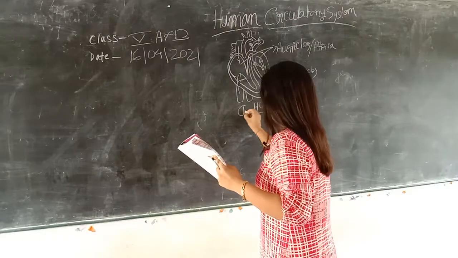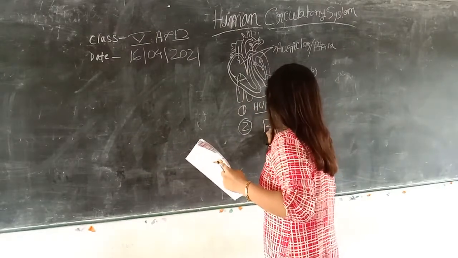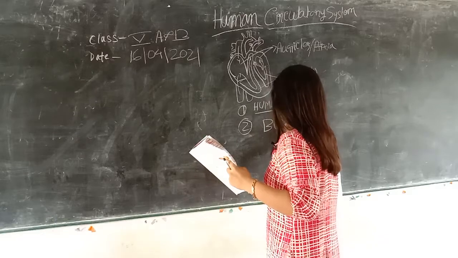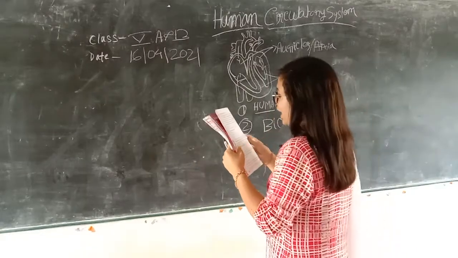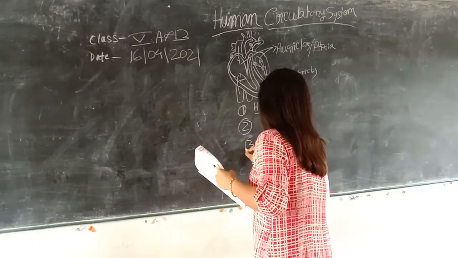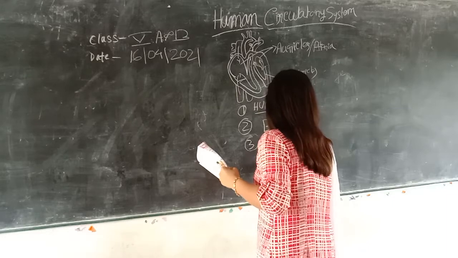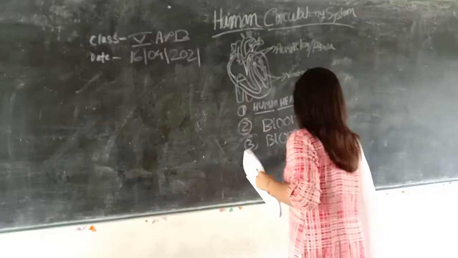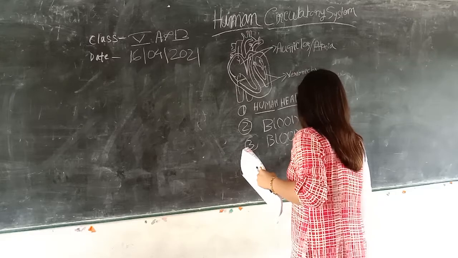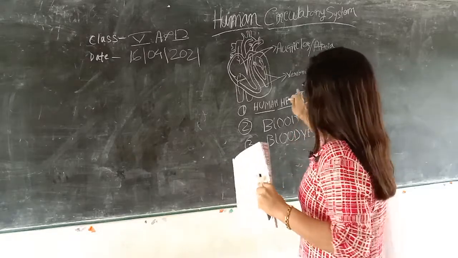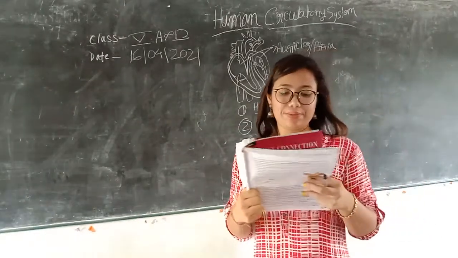This is number 1. Number 2 is blood, and number 3 is blood vessels. So these are the 3 parts of our circulatory system.